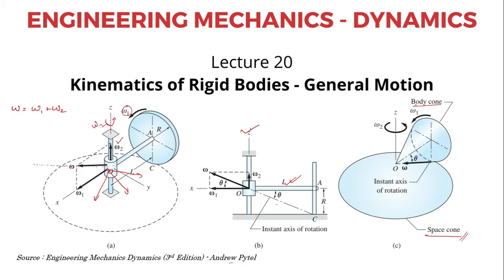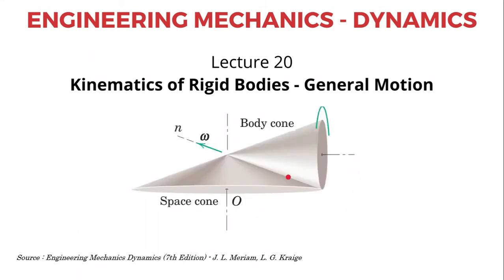It is as if the body cone rolls over the space cone. Since at an instant the body is undergoing pure rotation with respect to the instantaneous axis, the velocity of all the points along the instantaneous axis is 0. Let me show you the cones in a better way. You can see the instantaneous axis like this.